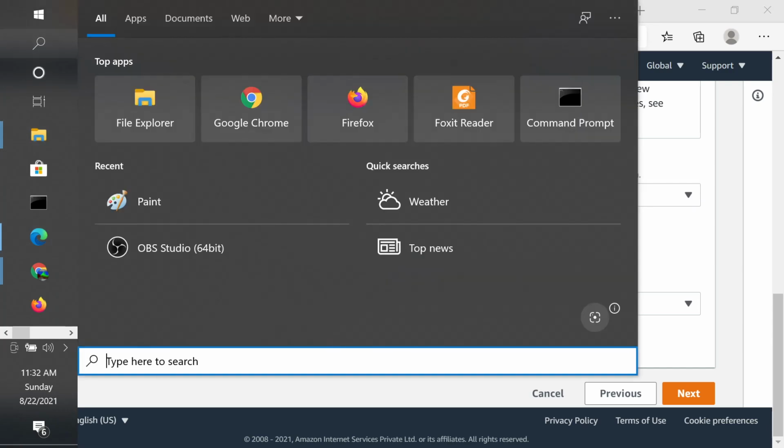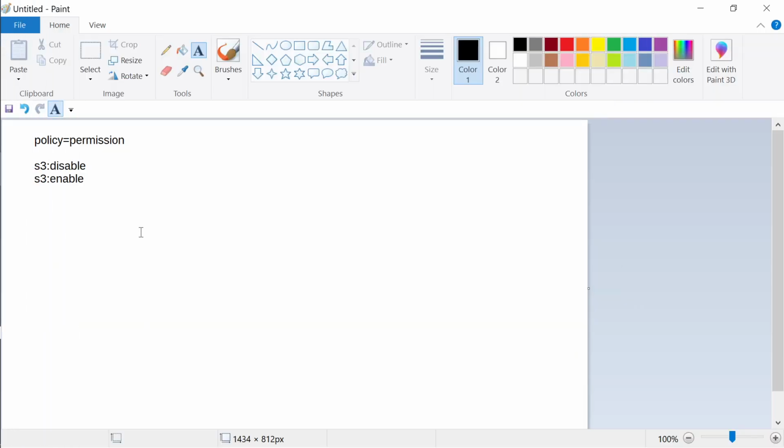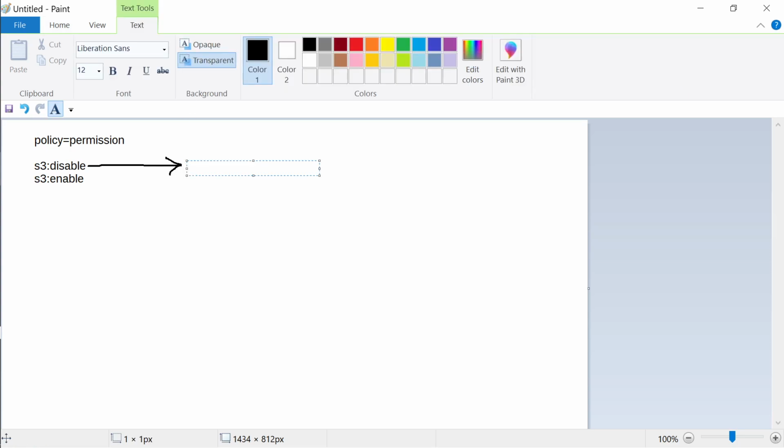So what you can do, let's say I wanted to delete, okay, how do I delete it when something has happened? In this policy, you can say S3 is disabled, right? So this is how you can architect it. This is one of the techniques you can use. Whenever this is disabled, I will trigger, let's say, an SNS notification, that is, a notification being sent, for example.